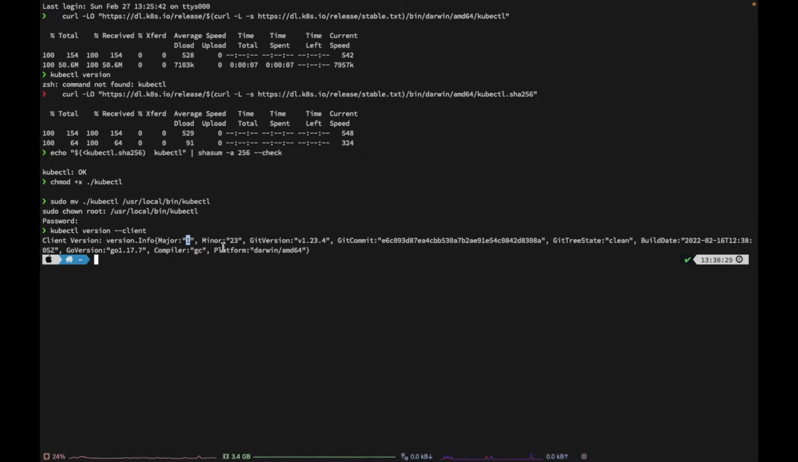Now we can see that the client version major is 1, minor is 23, the git version it is using is 1.23.4, and it is also using some git commit. All these values are not relevant for us as of now. We can discuss these details in later tutorials. The main thing is the major and minor. We can see that the version it is using is 23. No problem.